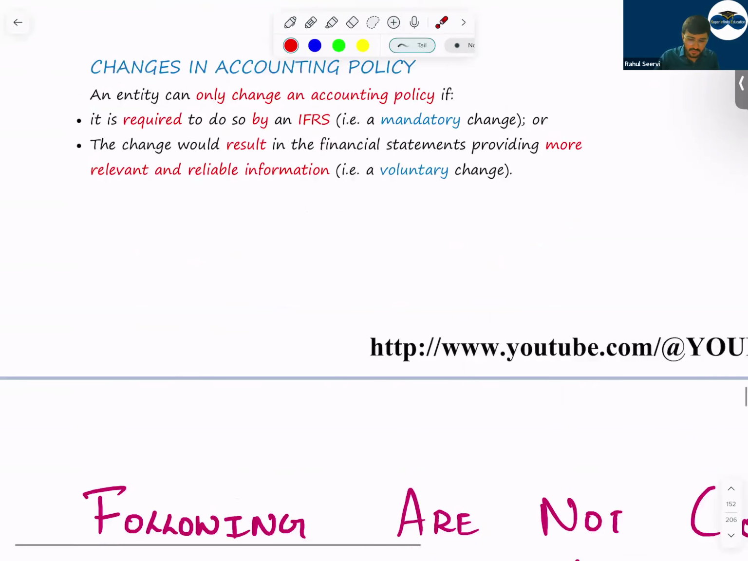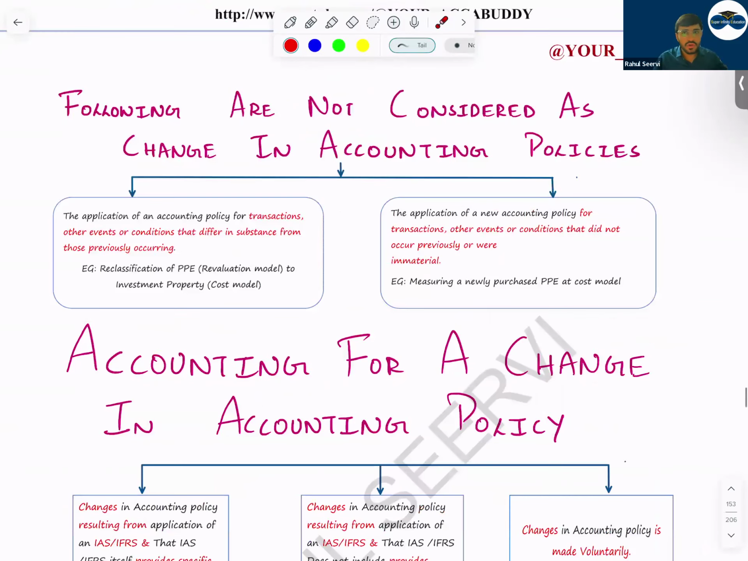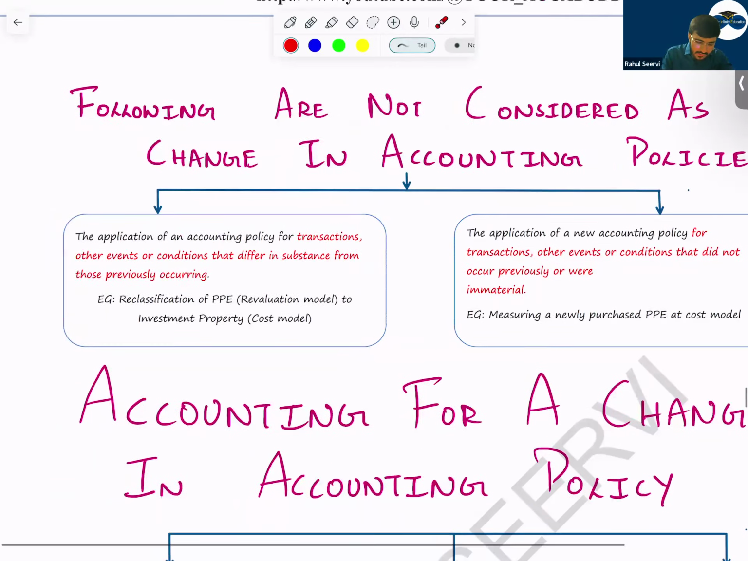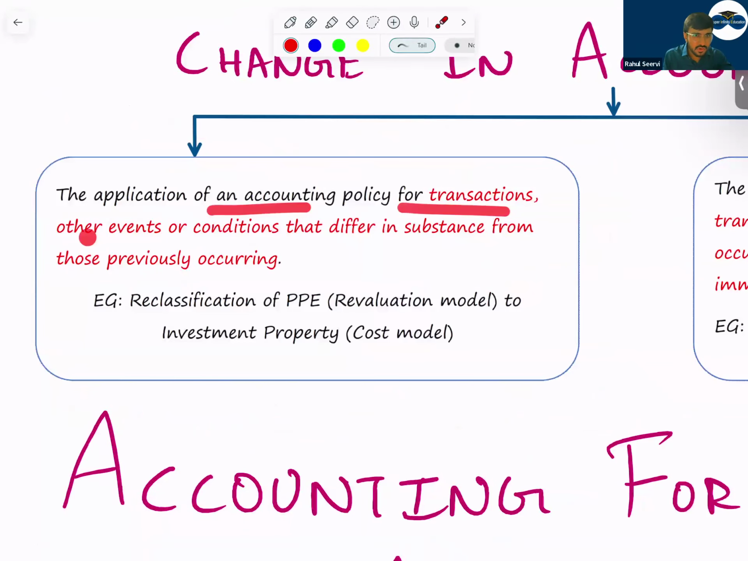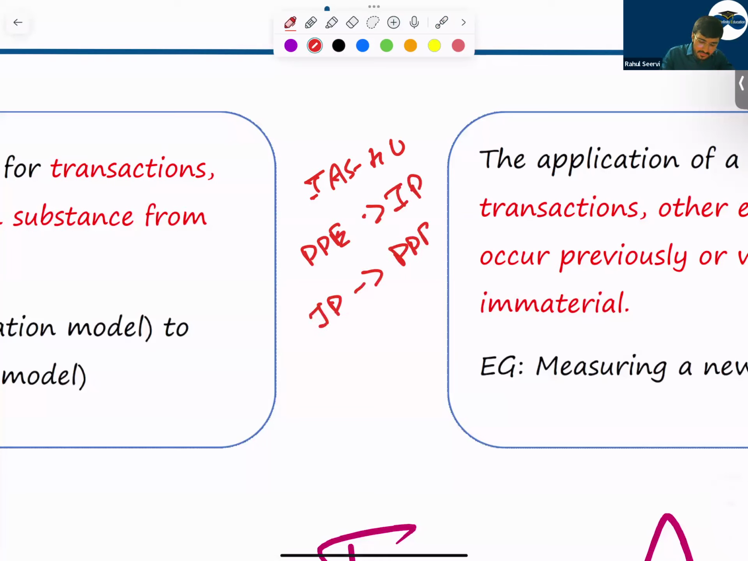I hope everyone understood this point. So with this, we have covered the basic theory. Now, next point. The following are not considered a change in accounting policy. These are the two things which are not considered a change in accounting policy. This can come for your MCQ. So see here now. The application of an accounting policy for a transaction or other event or condition that differs in substance from those previously occurring. So normally, what? We have studied now in IAS 40, PP to IP, investment property, or IP to PP. In that case, I say PP is at cost model and IP is at revaluation model.